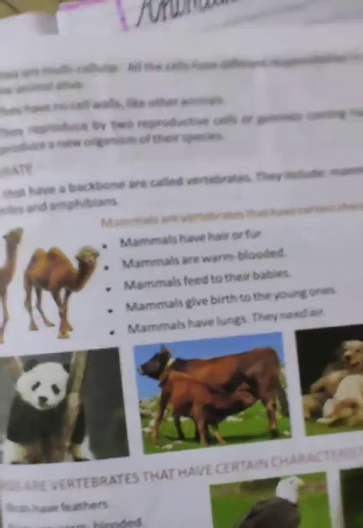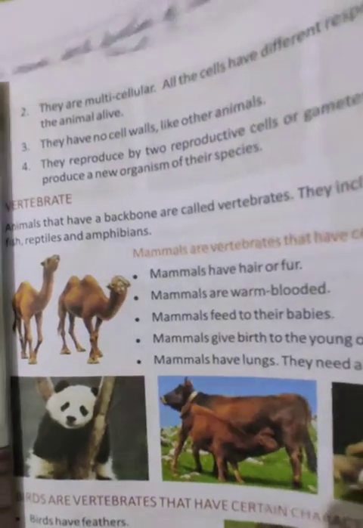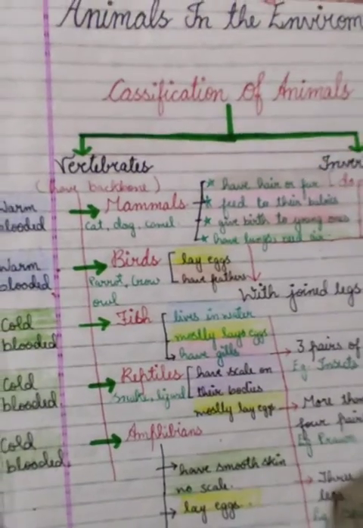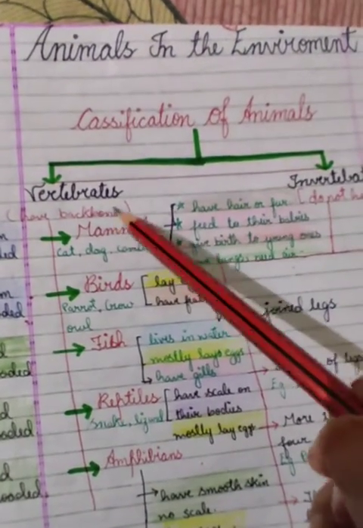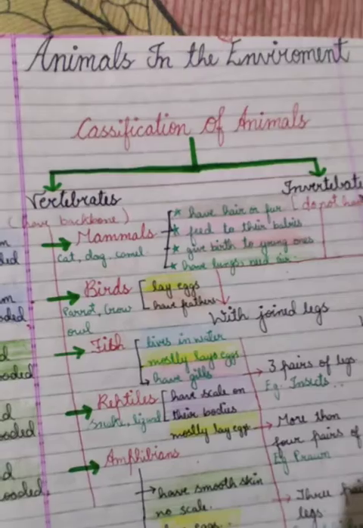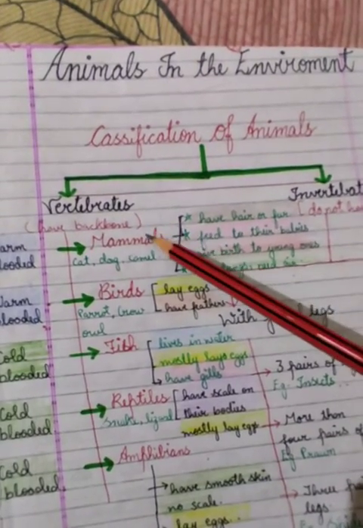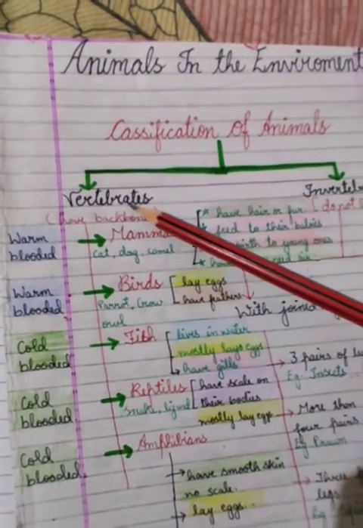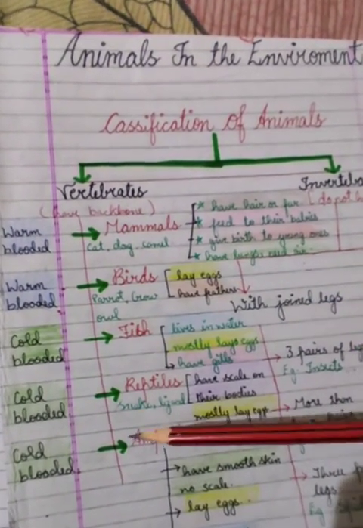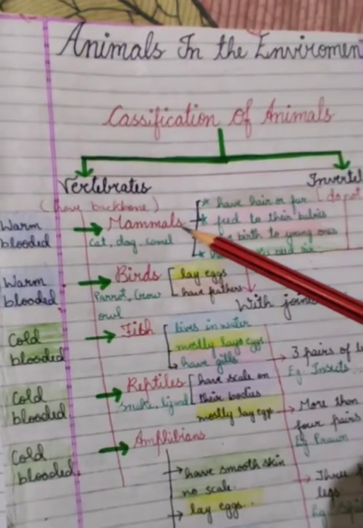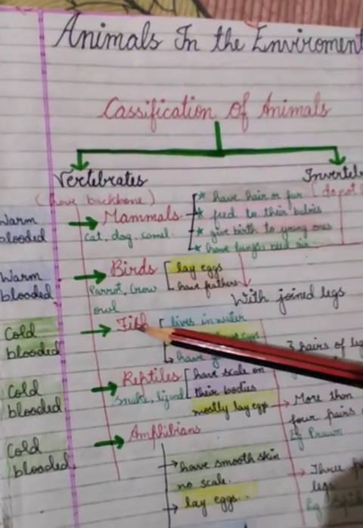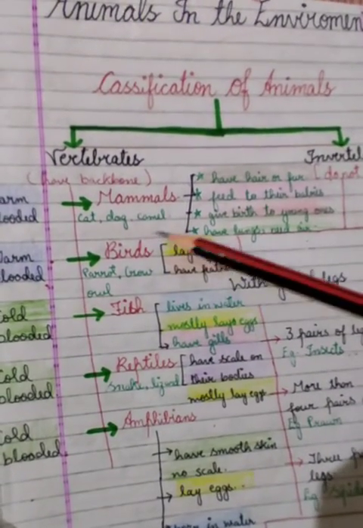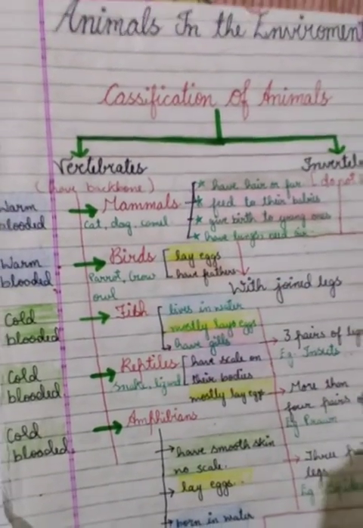Vertebrates have backbone. See, this is a flowchart so that you can understand. Animals are classified into two, that is vertebrates and invertebrates. Vertebrates means they have backbone. Invertebrates do not have backbone. Now vertebrates are divided into 5 groups. These are mammals, birds, fish, reptiles and amphibians.